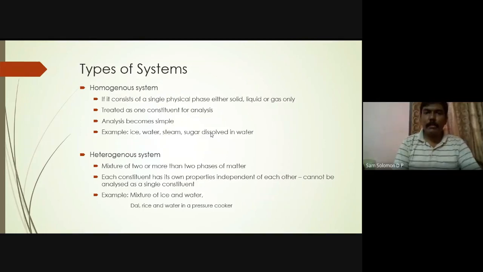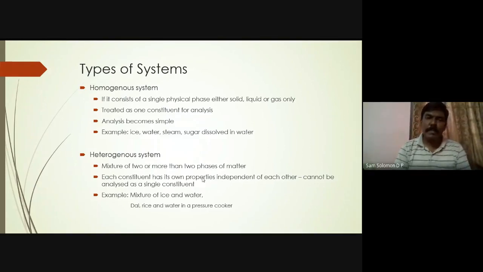They are not individual chemical compositions, they are all treated as a single chemical composition, so they all exhibit the same property. Then it is a homogeneous system. If those molecules or those components which are present in a mixture exhibit independent properties, then we call them a heterogeneous system. We discussed this yesterday.